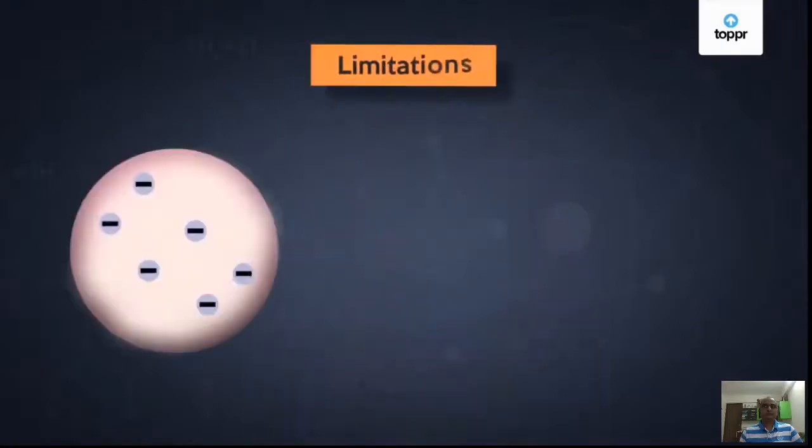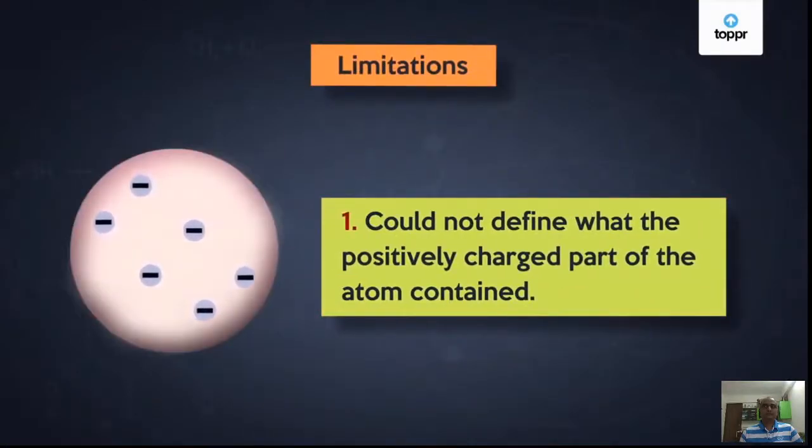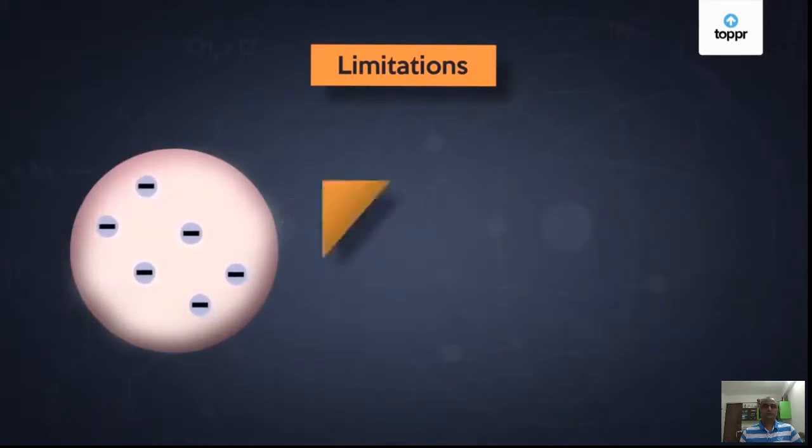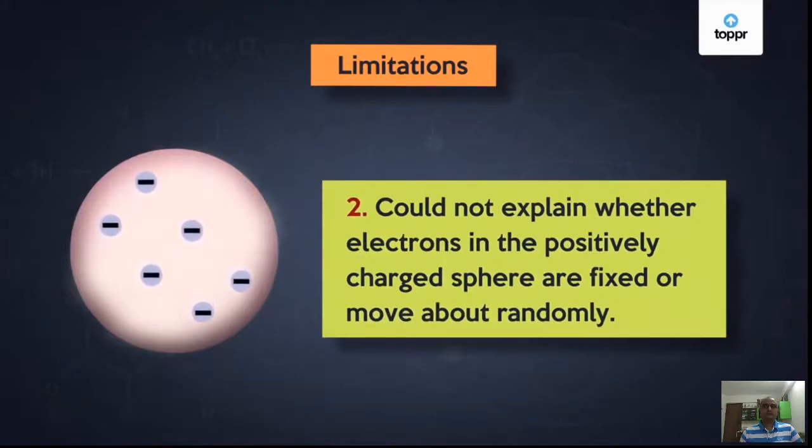Great! But do you think this model is perfect in itself? Not really. Like all good things, this model also had certain flaws. For instance, Thomson could not properly define what the positively charged part of the atom really contained. He also did not clearly explain whether the electrons in the positively charged sphere are fixed or move about randomly. I'm sure such doubts must be troubling you too. But there was someone who had the answers to them. Do you want to know who? We'll learn more about him shortly.